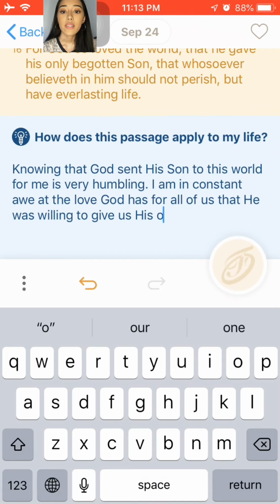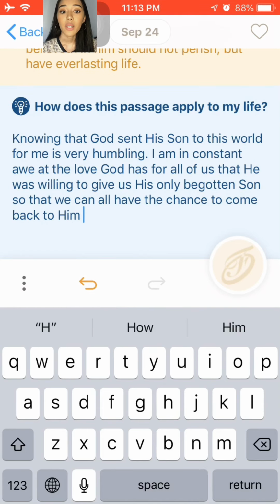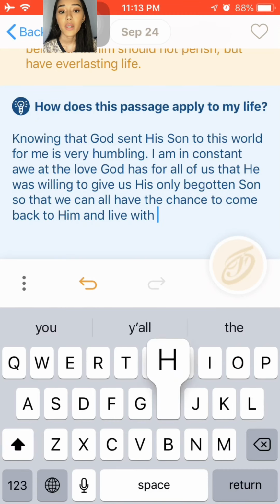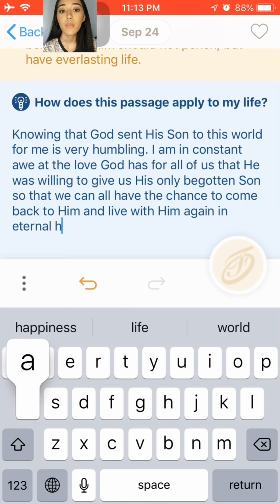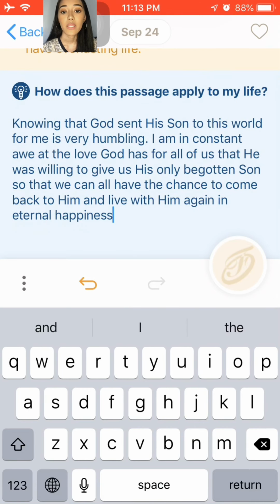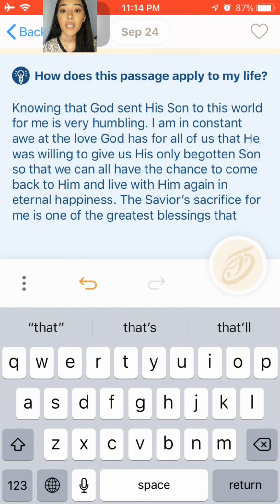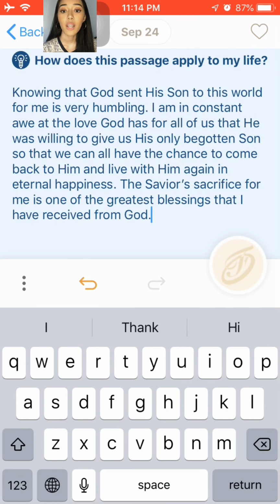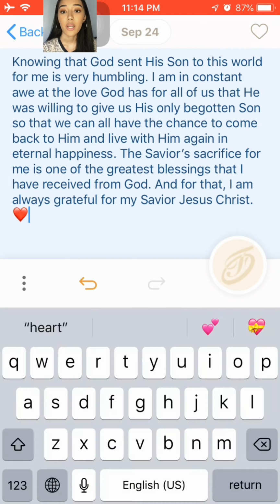Knowing that God sent His Son to this world for me is very humbling. I am in constant awe at the love God has for all of us, that He was willing to give us His only begotten Son so that we can all have the chance to come back to Him and live with Him again in eternal happiness. The Savior's sacrifice for me is one of the greatest blessings that I have received from God, and for that I am always grateful for my Savior, Jesus Christ.